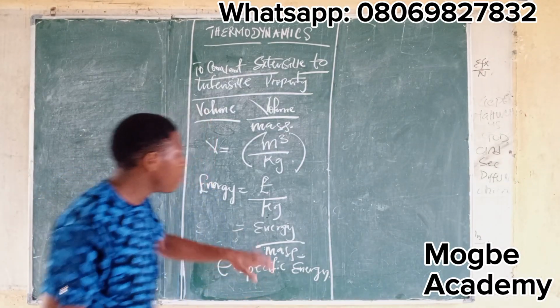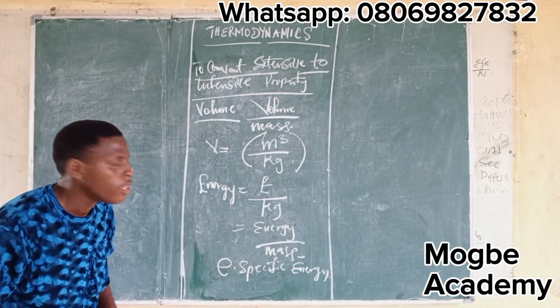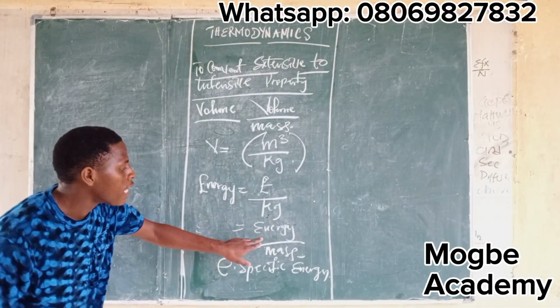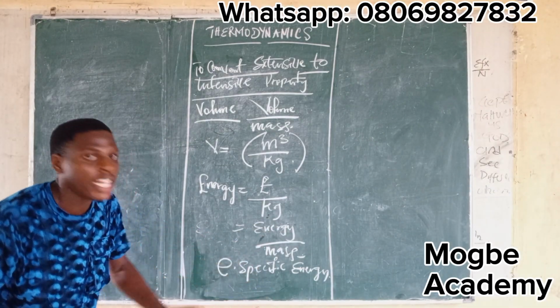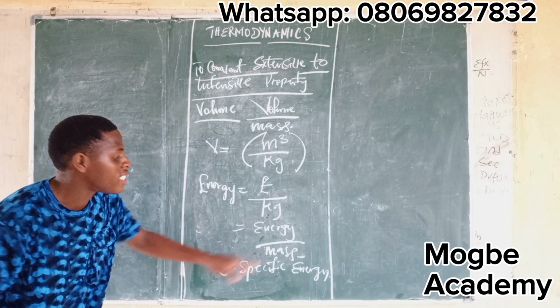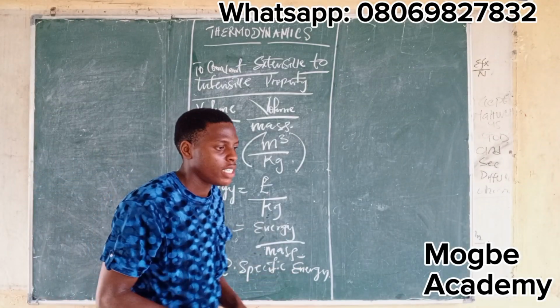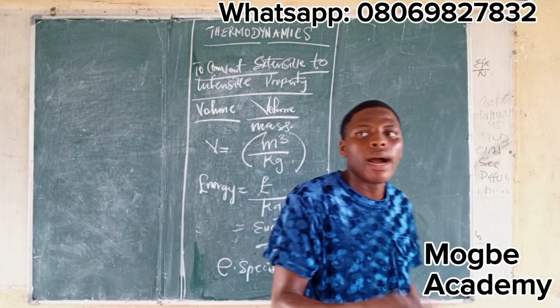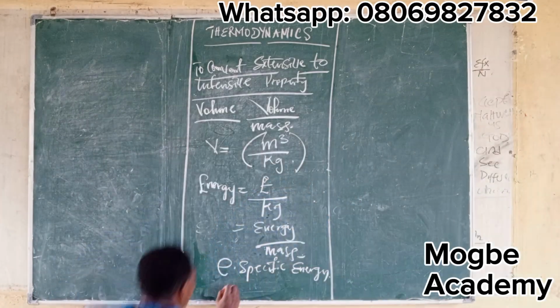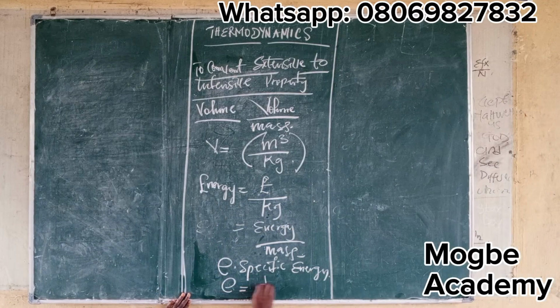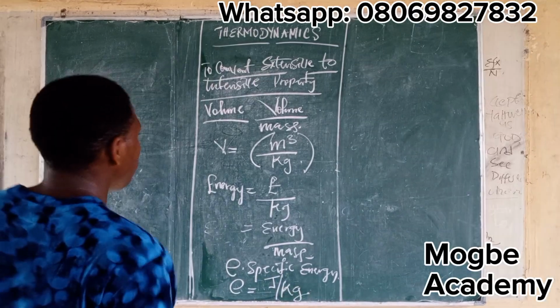Now the unit depends on what you did. So for you to get the unit, you know that the unit of energy is what? Energy is measured in joules. And mass is measured in what? Kilogram. So what is the unit for specific energy? It will now be unit per kilogram. So small e will be equal to joules per kilogram.